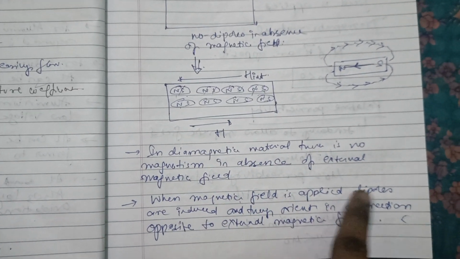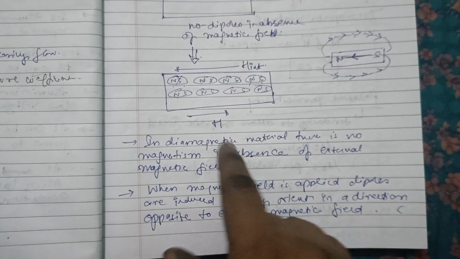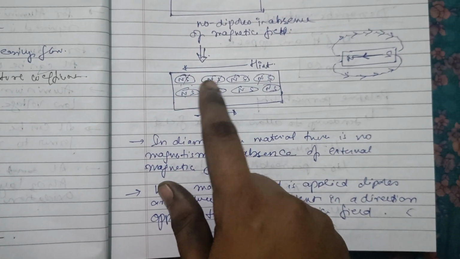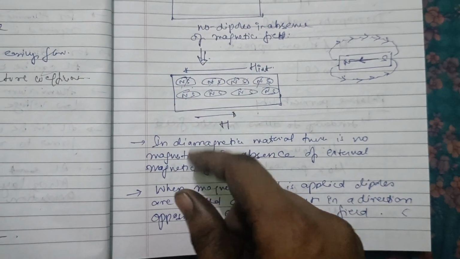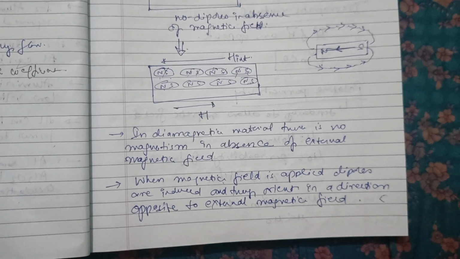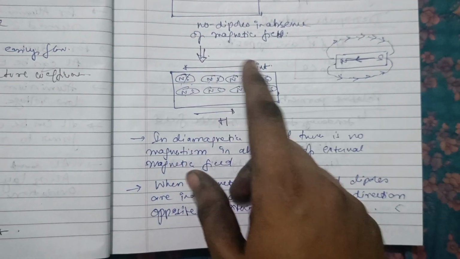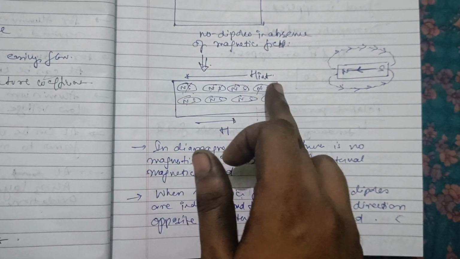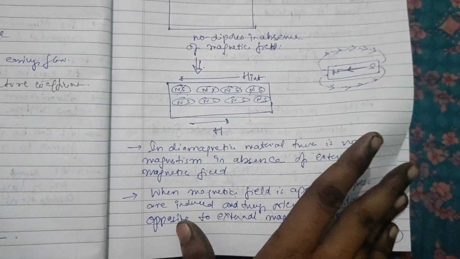When a magnetic field is applied, dipoles are induced and they orient in a direction opposite to the external magnetic field. So the internal magnetic field of this diamagnetic material is opposite to the external magnetic field.